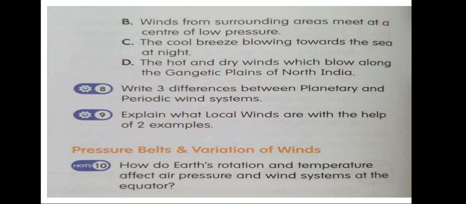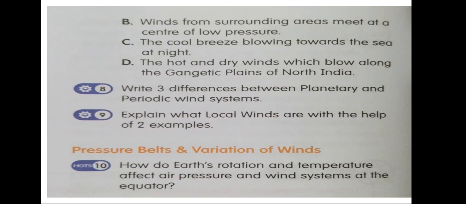There are 3 types of planetary winds: trade, westerlies and polar. Periodic winds are also of 3 types: sea breeze, land breeze and monsoons. Planetary winds blow from high pressure to low pressure belts of the earth. Periodic winds blow from sea to land or vice versa. Now come to question number 9. Explain what local winds are with the help of 2 examples.